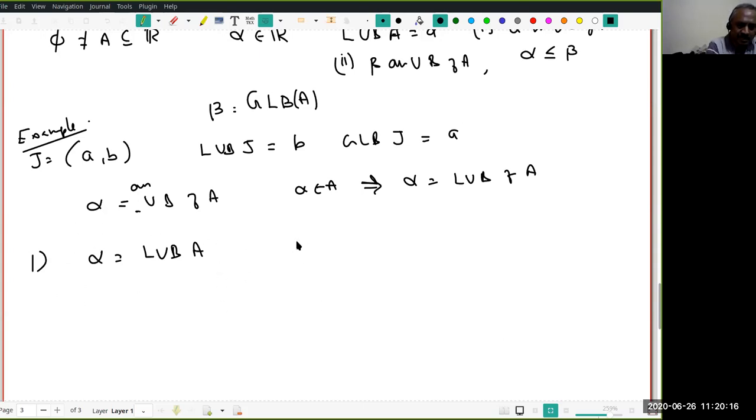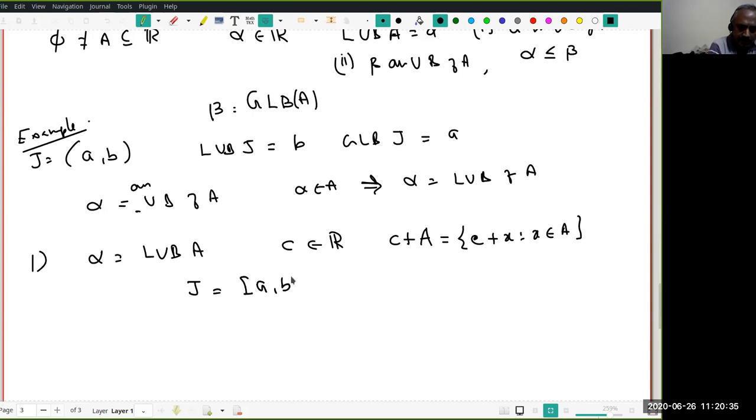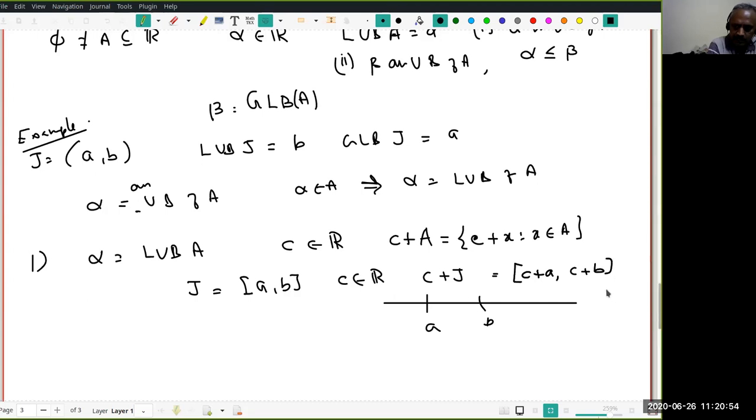Let us understand this. Fix a real number C in R. Then let's look at the translate of A by C. What is this? This is the set of all elements of the form C plus x, where x is in A. For example, let us take J equal to, let us say, (A, B) and C to be a real number. What will be C plus J? This is my interval (A, B) and I translate by C. C could be here, C could be there, so I can't draw it properly, but this is nothing other than the interval from C plus A to C plus B. Check this if you want.